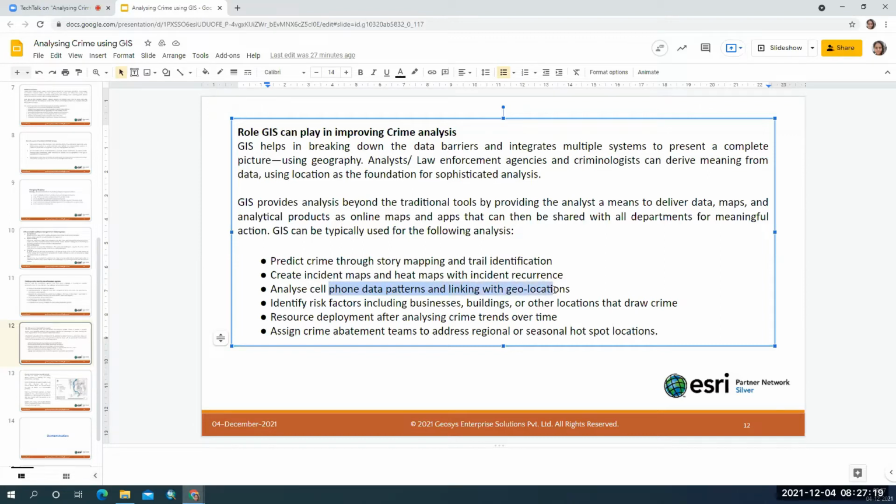We also try to understand the demographic patterns of the location, which means what kind of people are there, what kind of businesses are there at a given location, and what kind of risk factors are there in that particular location. All these kinds of analysis can be done using GIS in order to analyze your crime. Based on the crime, you can deploy your resources and you can find the trends of the crime as well.